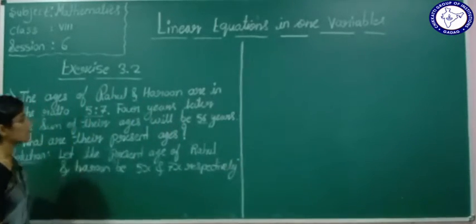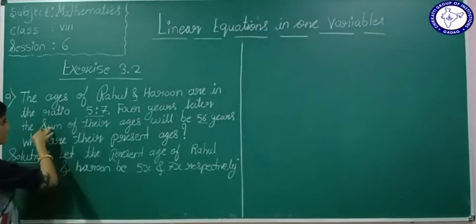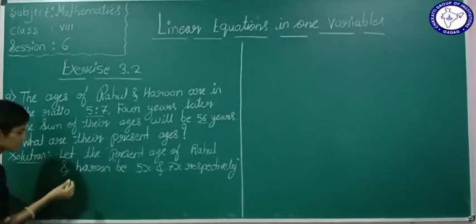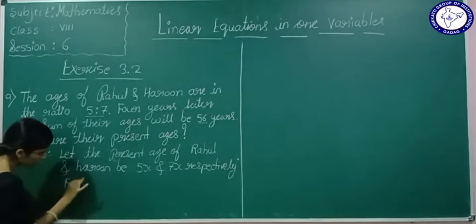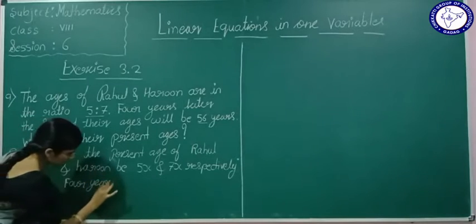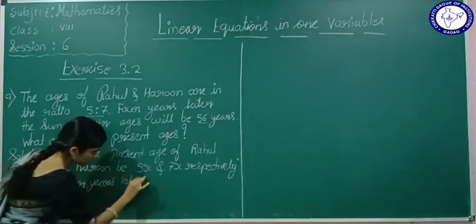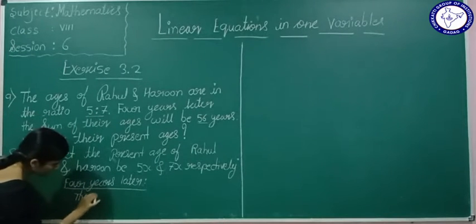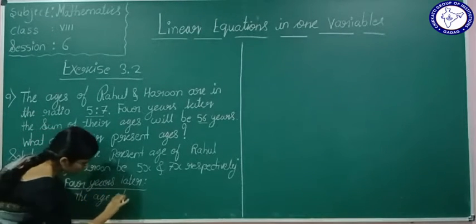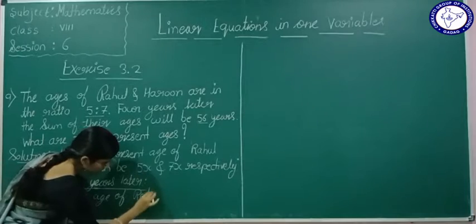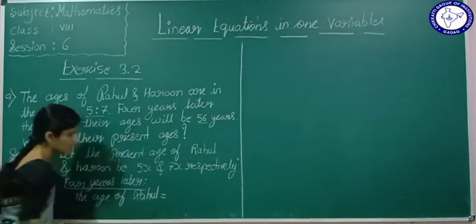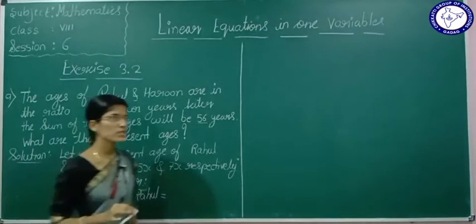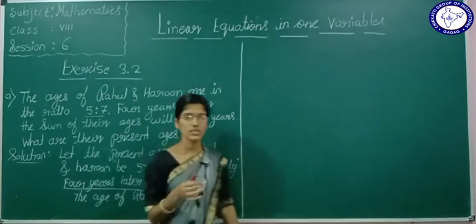Say 4 years later, what will their ages be? What is the age of Rahul? Suppose your present age is 15 years.